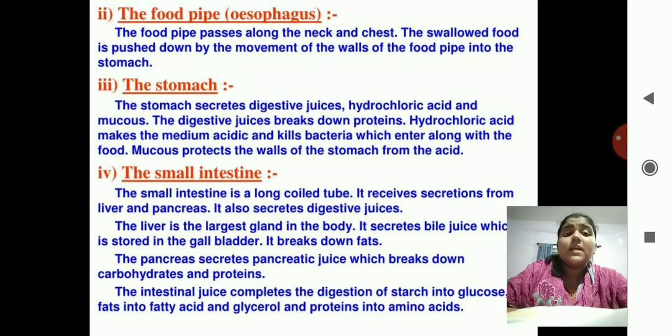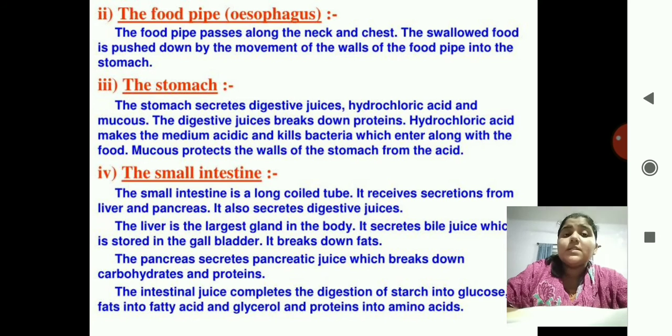The liver is the largest gland in the body. We have to remember this for MCQs. It is the largest gland in the body. It secretes bile juice, which is stored in the gallbladder. It breaks down the fats.